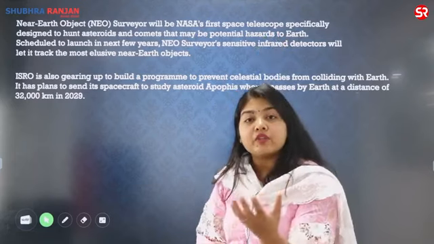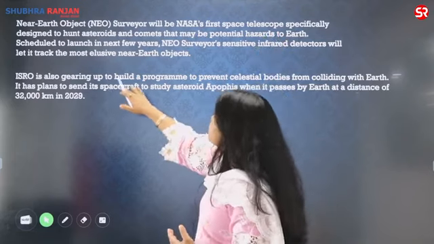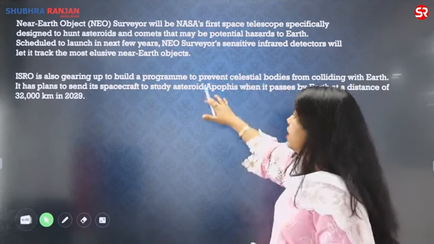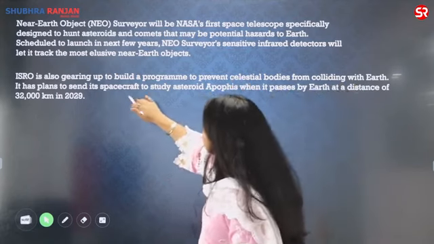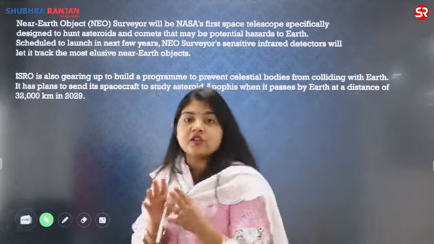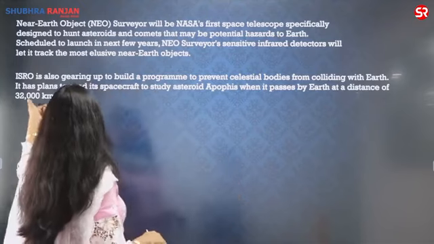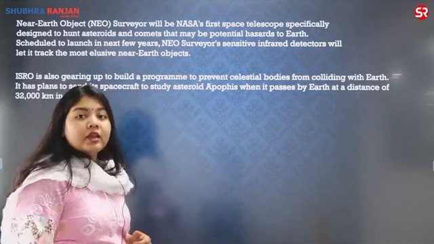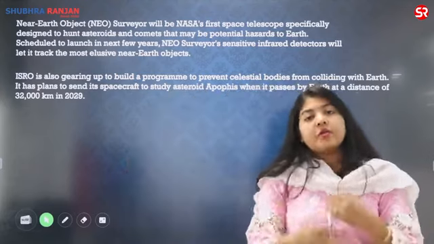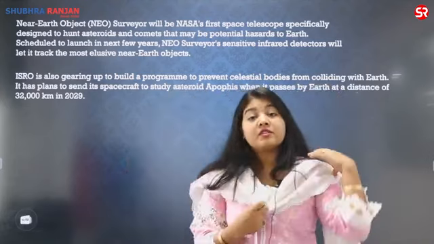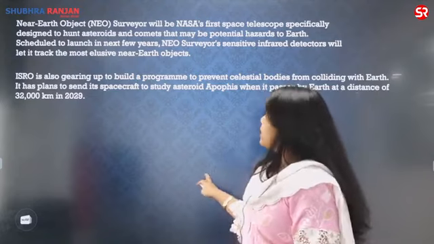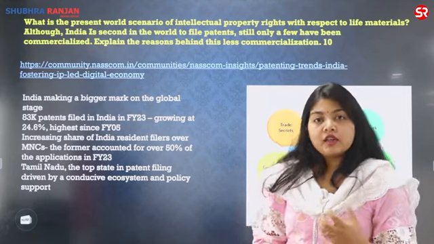If you want to write something from India's perspective, ISRO is also gearing up to build a program to prevent celestial bodies from colliding with Earth. It also has plans to send its spacecraft to study the asteroid Apophis when it passes the Earth at a dangerously close distance of 32,000 kilometers. When? In 2029. So ISRO right now does not have any running program, but in future by 2029 it will be studying Apophis, so that we also have our own program for deflecting the asteroids or any objects coming towards the Earth.